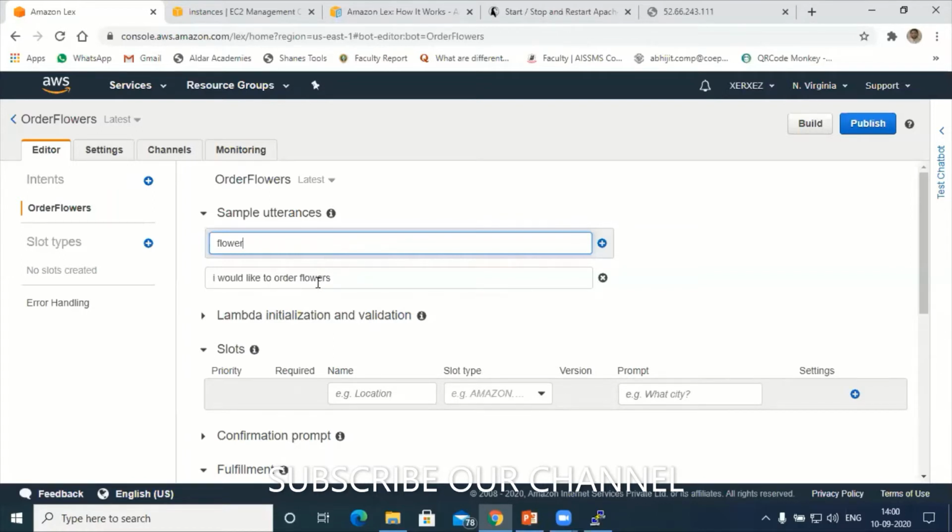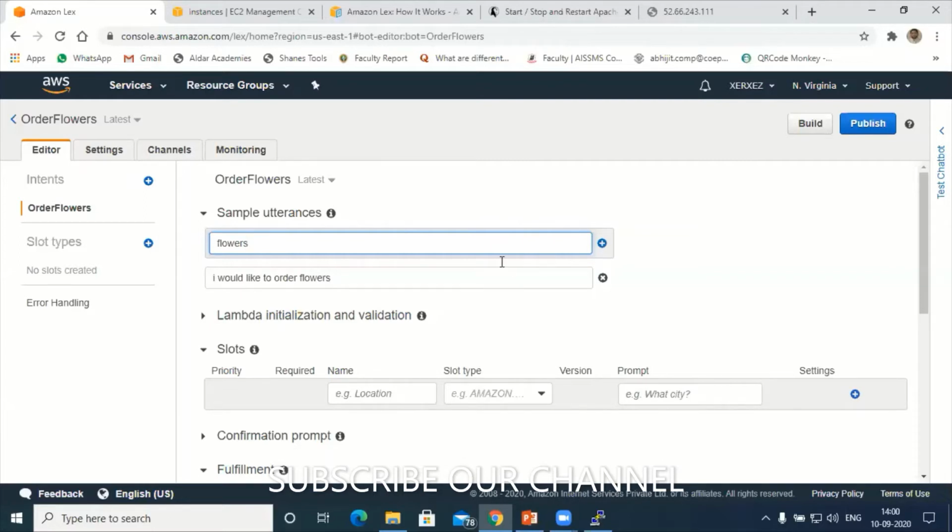Next, imagine that a second customer is requesting using some other utterance. A third customer is just typing "flowers." So the bot tries to recognize it and performs sentiment analysis. The moment you type "flowers," it tries to predict that the customer is trying to order flowers.